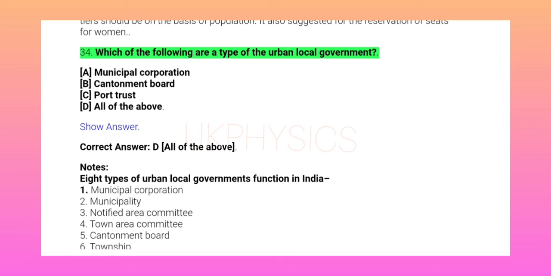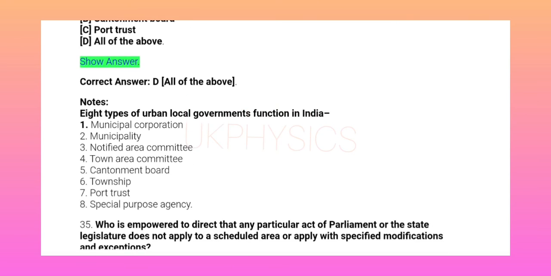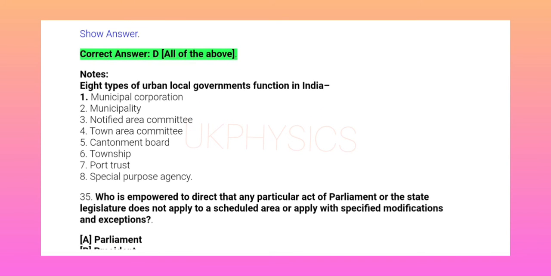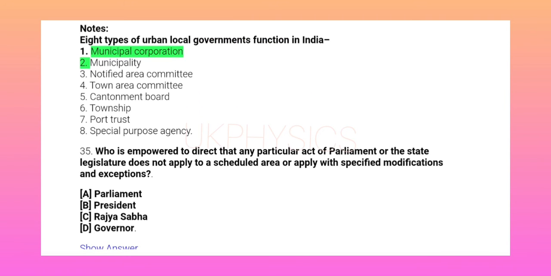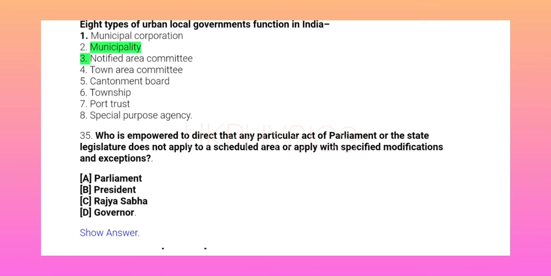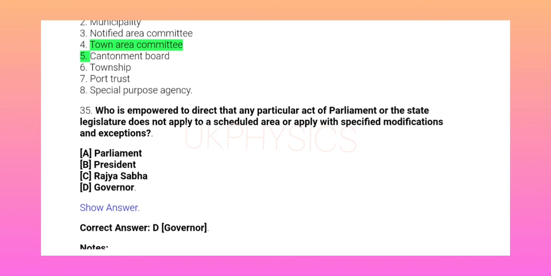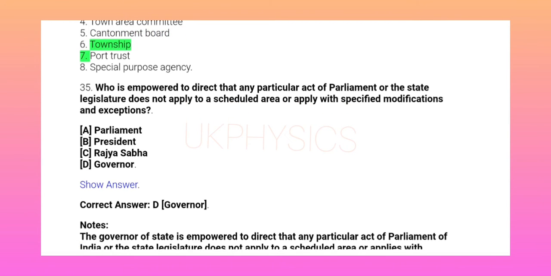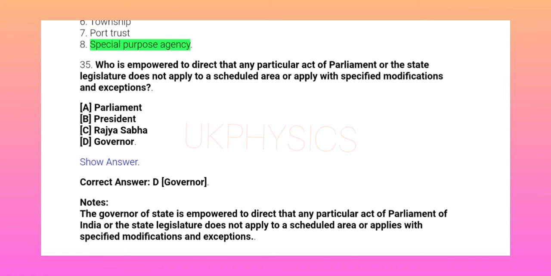34. Which of the following are a type of the urban local government? A. Municipal corporation, B. Cantonment board, C. Port trust, D. All of the above. Show answer. Correct answer D. All of the above. Notes: 8 types of urban local governments function in India. 1. Municipal corporation. 2. Municipality. 3. Notified Area Committee. 4. Town Area Committee. 5. Cantonment Board. 6. Township. 7. Port Trust. 8. Special Purpose Agency.